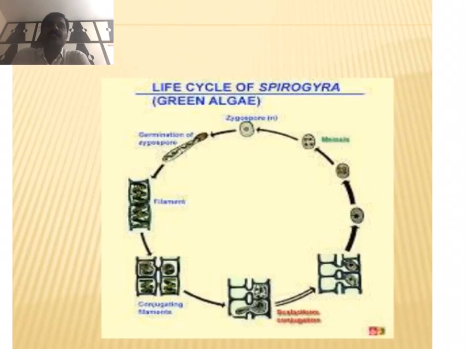Due to this reason, this type of life cycle is called the diplobiontic life cycle. We see this type of diplobiontic life cycle in some of the red algae, the rhodophycean members like Polysiphonia. These are the different life cycles of algal species.